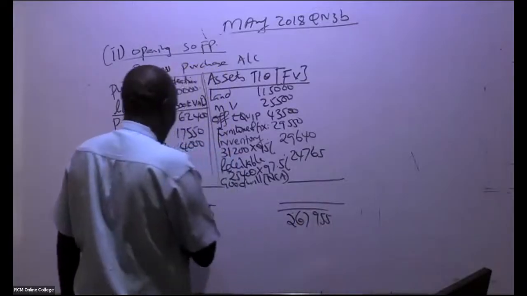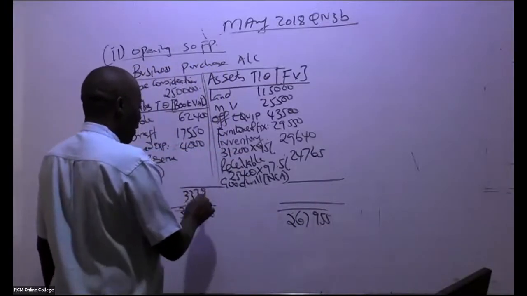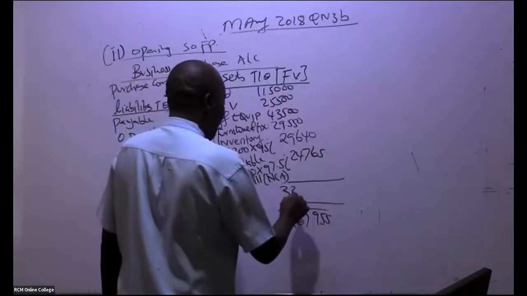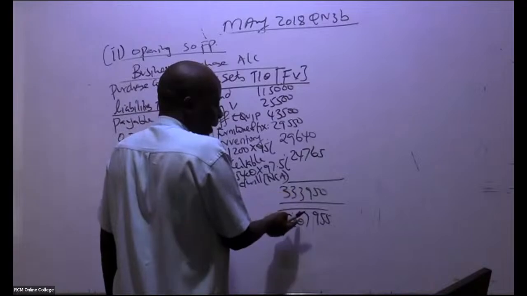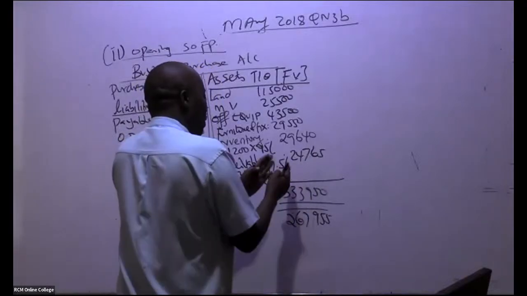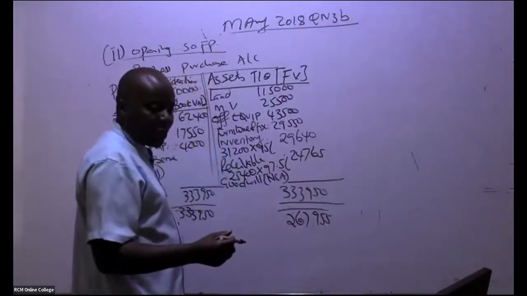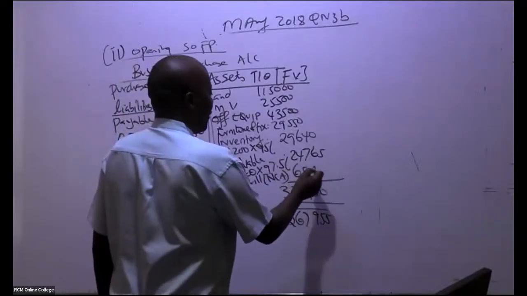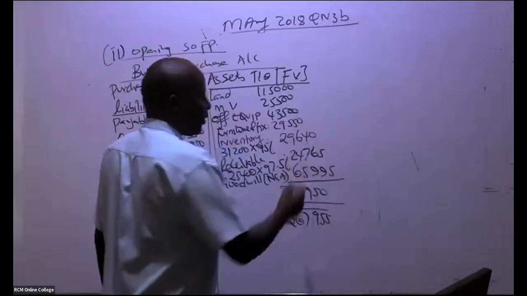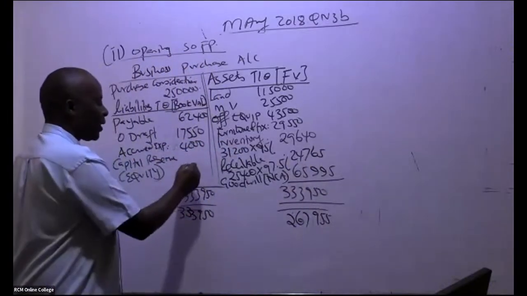This figure is bigger, right? So 333,950. So you subtract this minus this, then the balancing figure is here. So it's goodwill. So goodwill over how much? 65,995. Of course you put a dash here just for your revision.